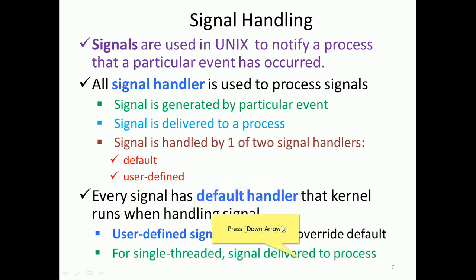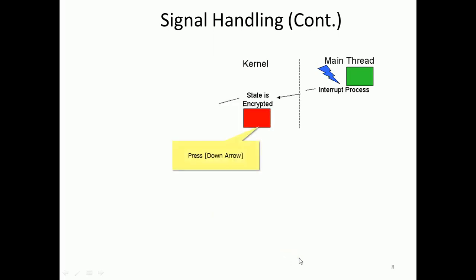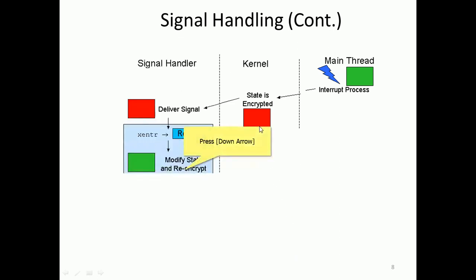For a single-threaded process, the signal is delivered to that process. If multiple threads are there, then it becomes a more complex scenario. So let's see how a signal will be handled. There is a process with a main thread, and some interrupt occurs. We need to understand what type of interrupt it is by analyzing its address. Then we go to the signal handler.